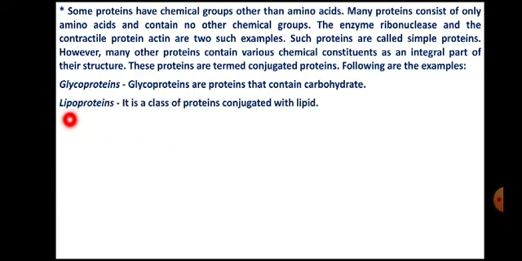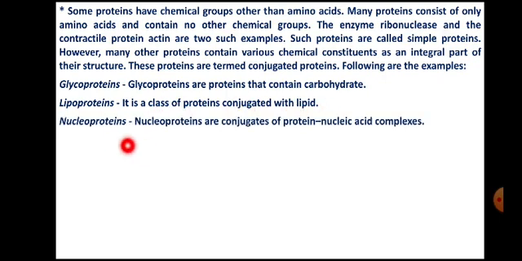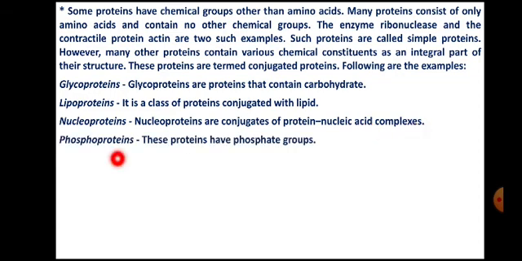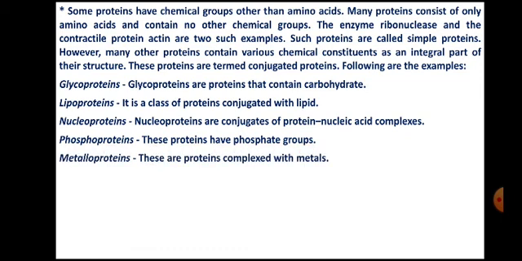Likewise, when lipids are combined with proteins, they will be called lipoproteins. It is a class of protein conjugated with lipid. Nucleoproteins are conjugates of protein nucleic acid complexes. Likewise, phosphoproteins are proteins that have phosphate groups, and metalloproteins are proteins which are complexed with metals.